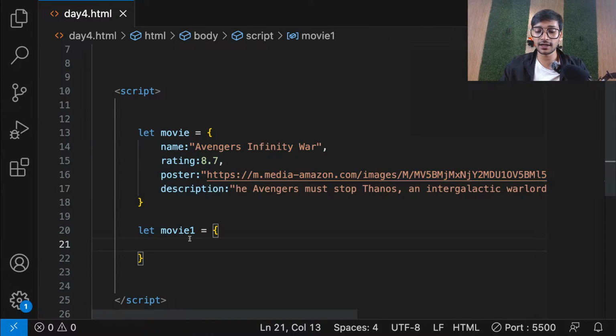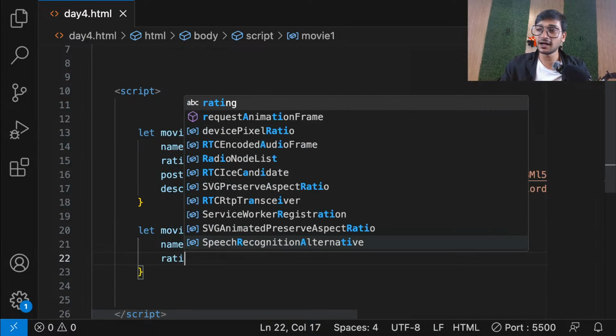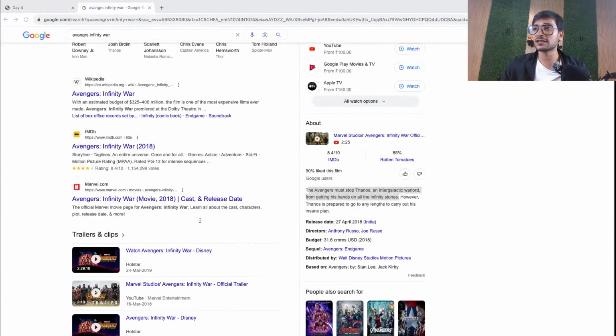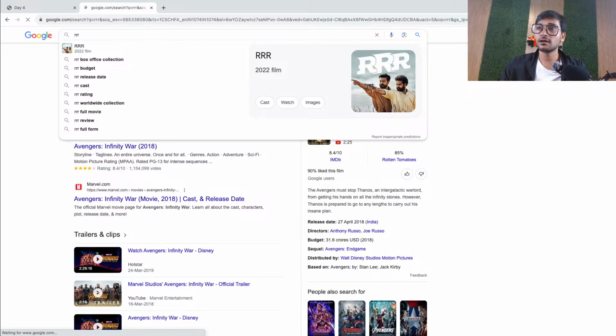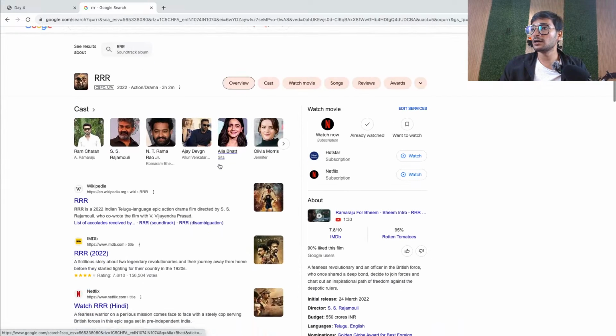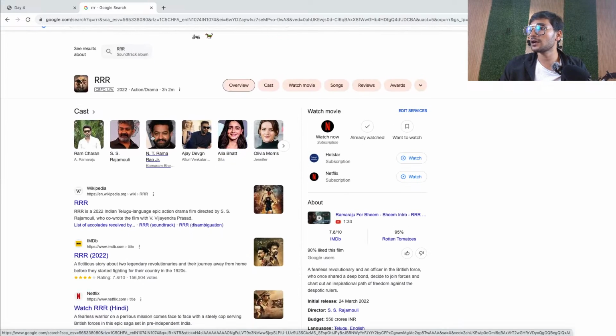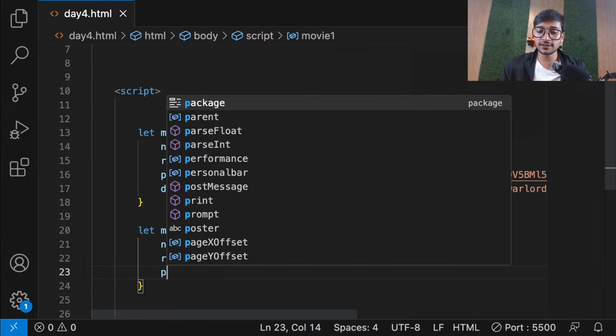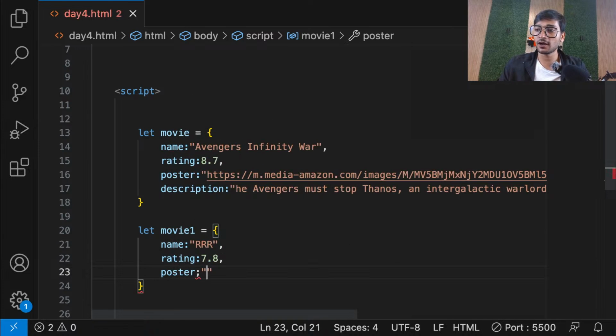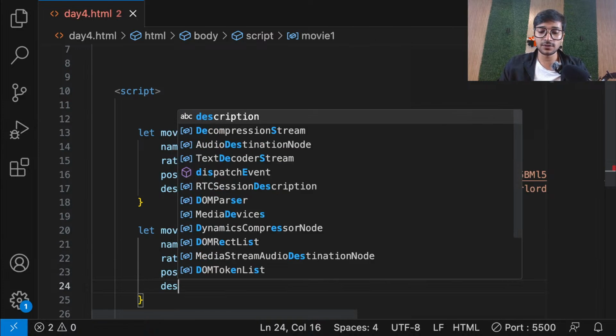So I can have, again, let's say name. So let me put RRR. I think I got the recommendation from someone here. Let's say rating. I don't know the rating, but I think it's above 8 or 7 maybe. So let's search for that as well. Let's say RRR. And here we go. Good. So rating, I think it's around 7.8. So let me just put 7.8. And let's say poster. For the poster, we can take the URL afterwards. And let's have some description as well.